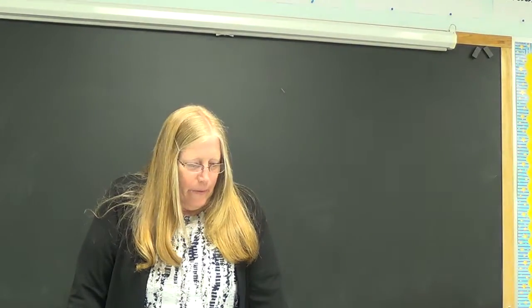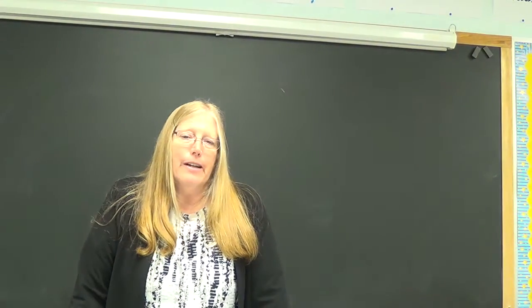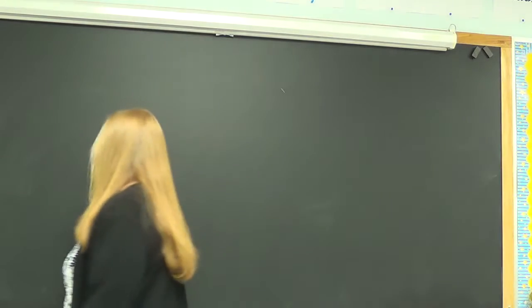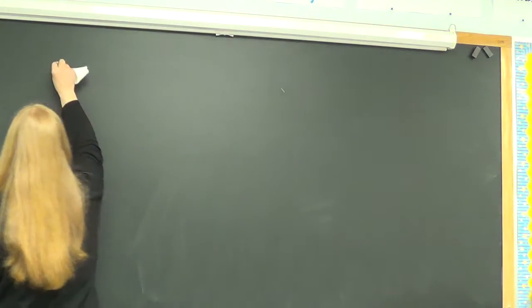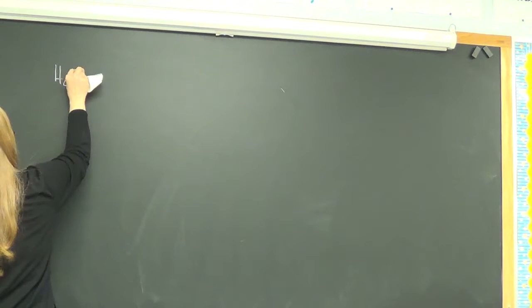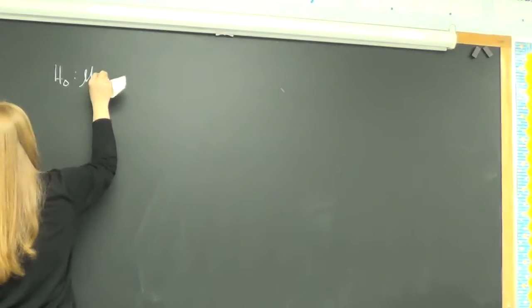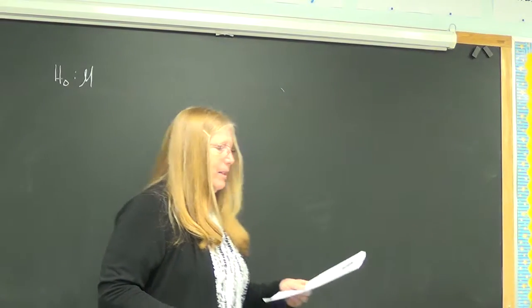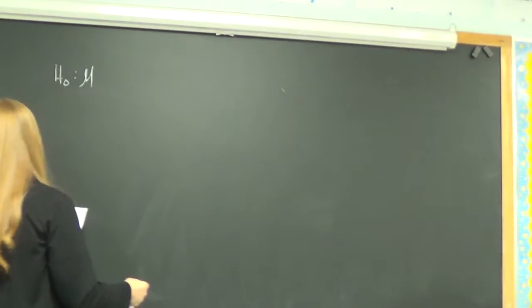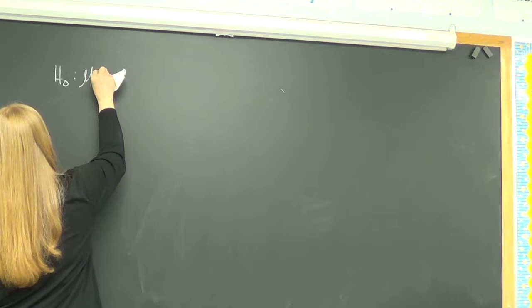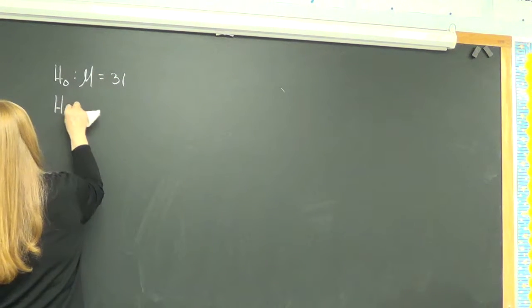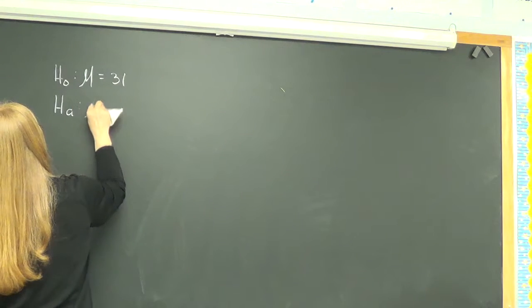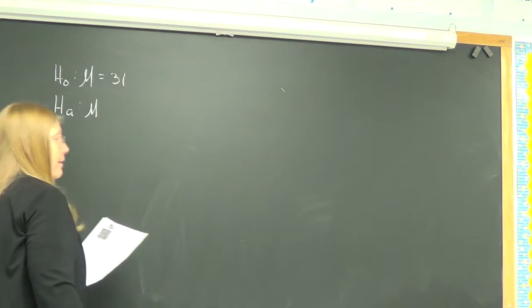All right, we're looking for the pineapple example, the null and alternative hypothesis. So, give me the null that you think. Something to do with the mean. Was it 31? All right, so on this one, they mentioned that the field harvest is 31 before the irrigation system. So, which direction do you think we're going to go with the alternative hypothesis?